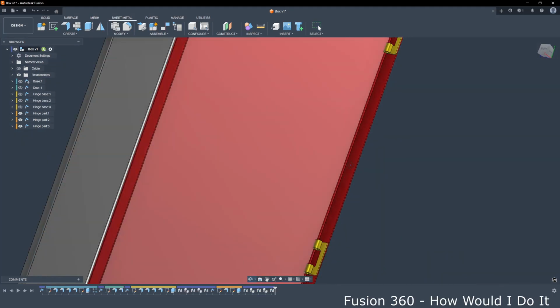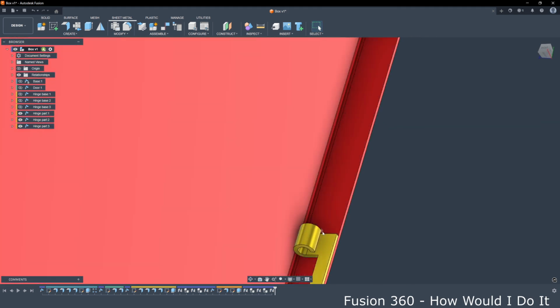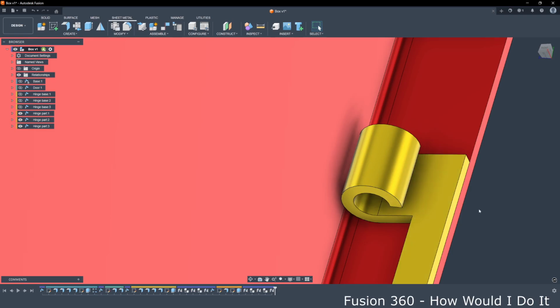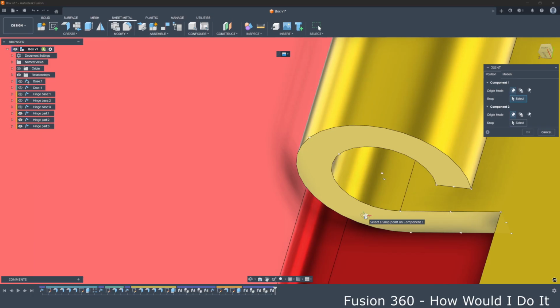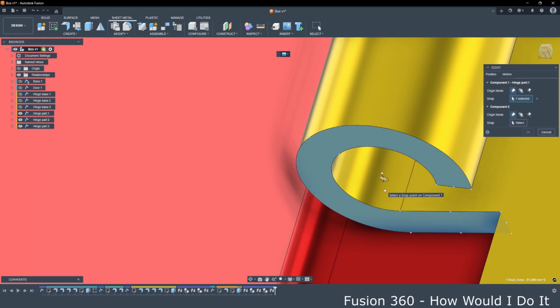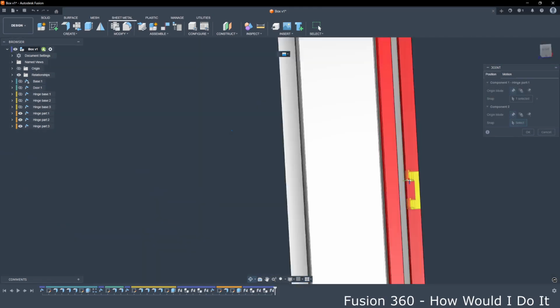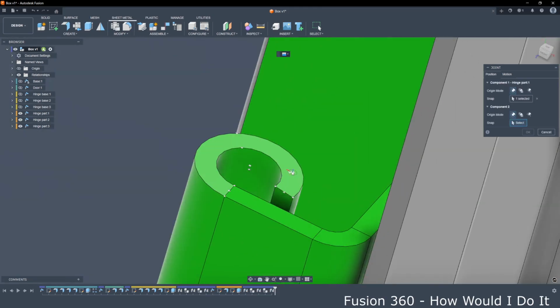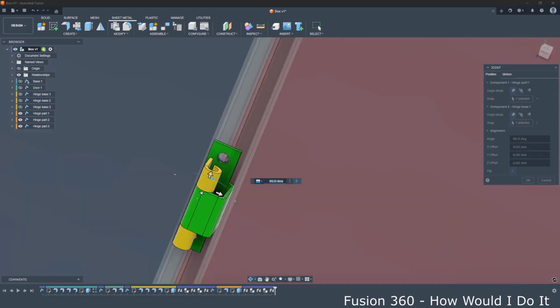Now we will assemble this door to this base in the right position. We again press J on the keyboard, select this point, center of that circle, and select this point, center of that circle.